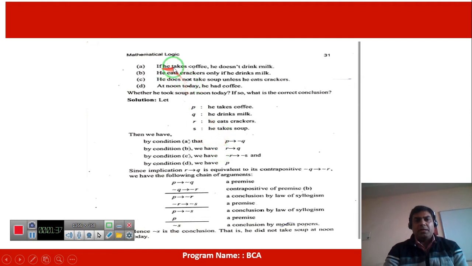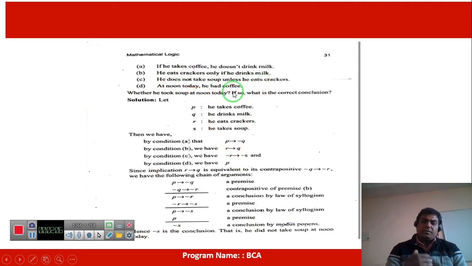So he takes coffee, he does not drink milk. So P conditional negation of Q, because "does not" means negation. And he eats crackers only if he drinks milk. So R conditional Q, because he eats crackers and he drinks milk. R conditional Q. And then, he does not take soup unless he eats crackers.